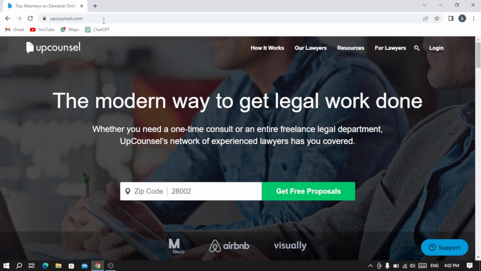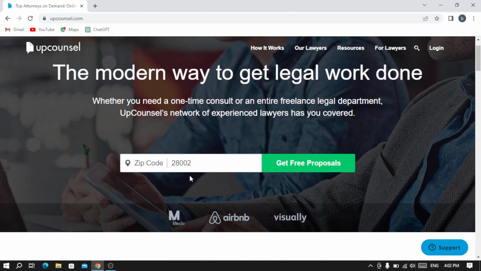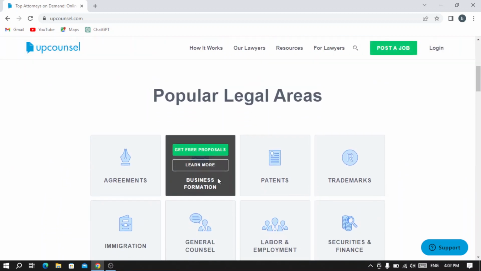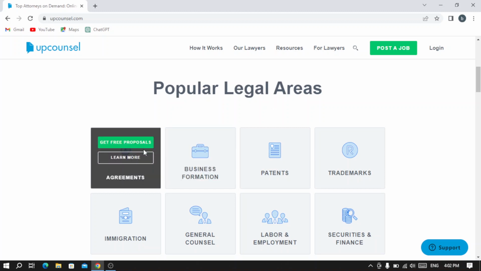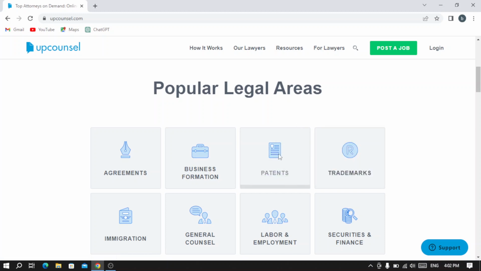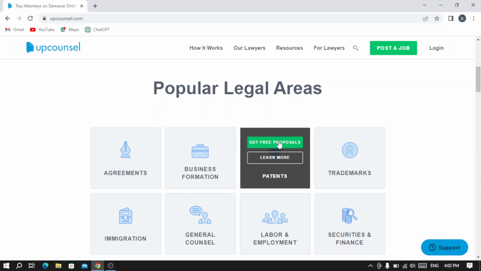So let's dive into it, guys, and let's see how it works. So this is the main page of our platform. We have here the place to type our zip code to get free proposals for seeing the lawyers that we have in our area or our city or state. And here we have the popular legal areas like agreements, business information, patents, trademarks. So you can just select one of those and get a free proposal or learn more.